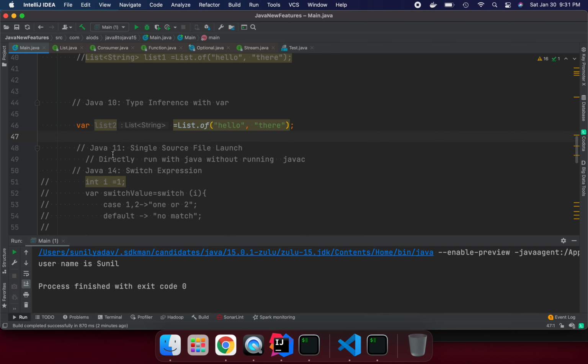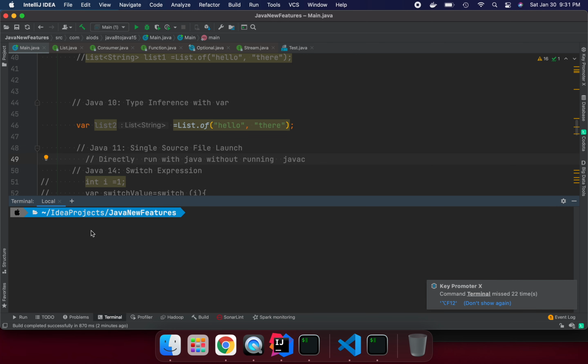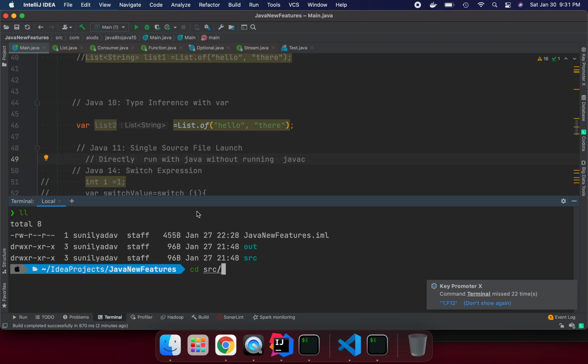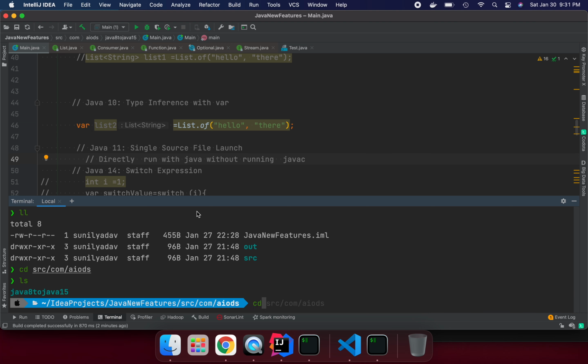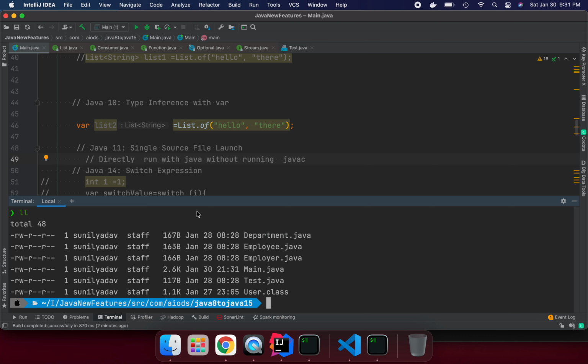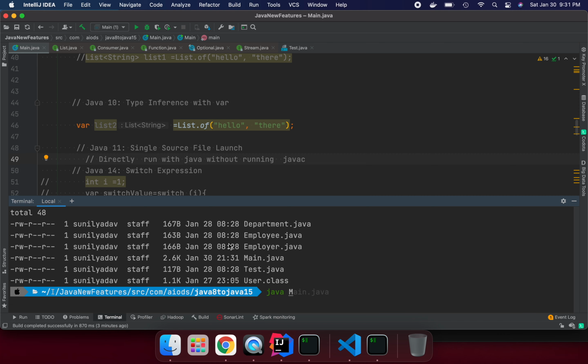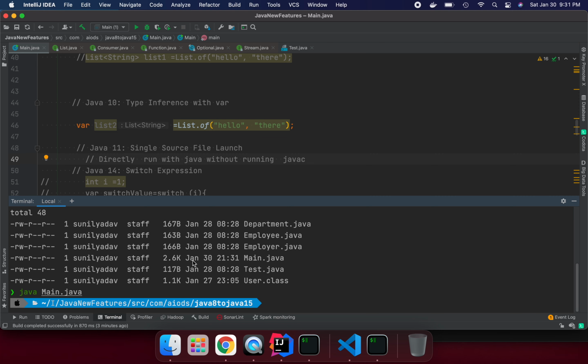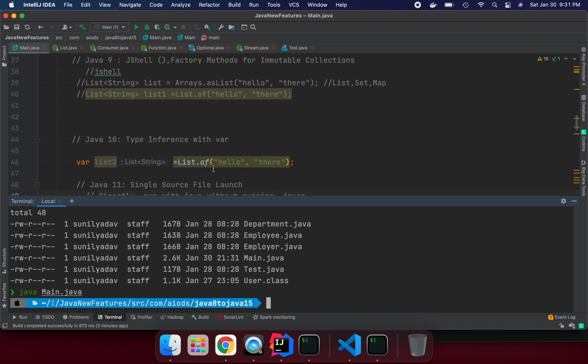And one good thing is that in Java 11 we can directly run our Java classes without compiling them. So we'll go over it. Here is an example. Suppose I want to run my Java class. Let me see where my Java class is. cd src com arts, AWS, cd Java 8. Let me see what I have. I just want to run my Main.java class, so I can say java Main.java. It's going to run. Actually I'm not printing anything, so let me print something.